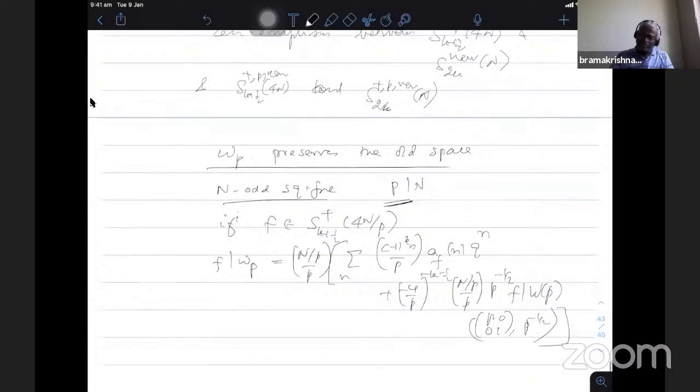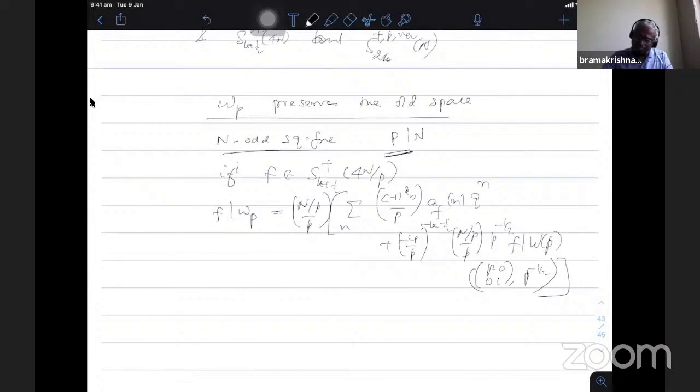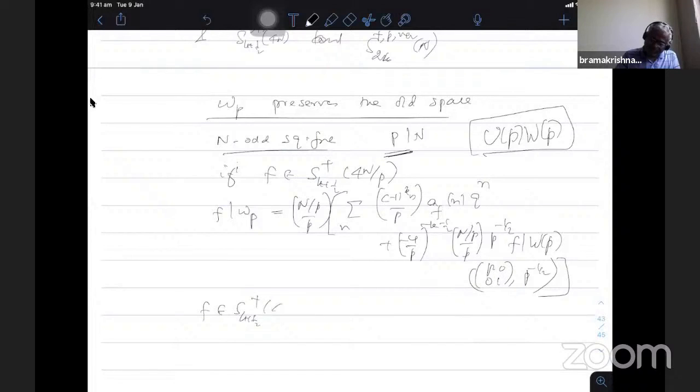Okay, the WP is nothing but the UP WP. So he simplifies this, the UP WP, then we assume that f belongs to the 4n by P level, and then he computes the Fourier expansion, and it is of the form. So therefore, since f belongs to S_{k+1/2}^+(4n/P), this implies f bar WP is nothing but,